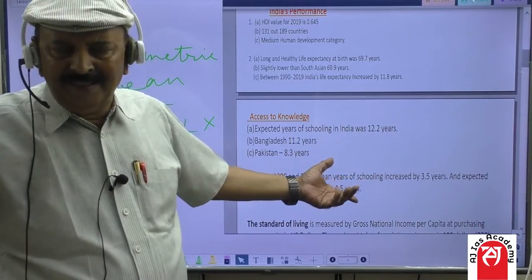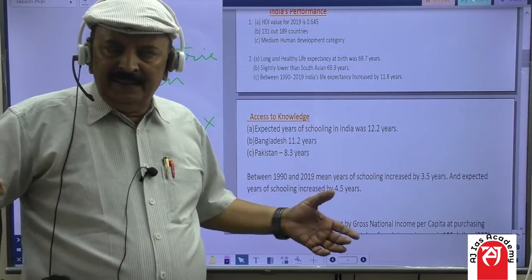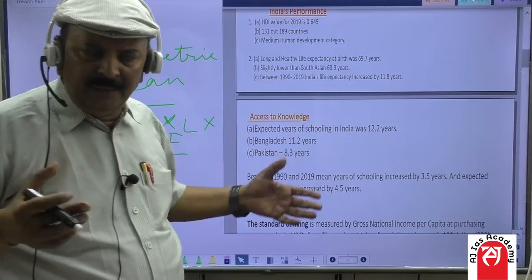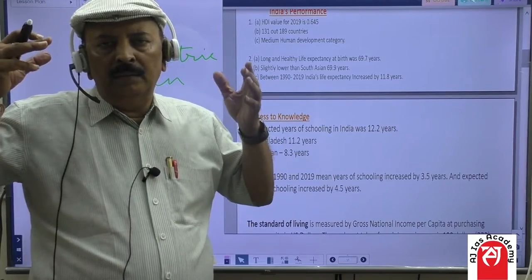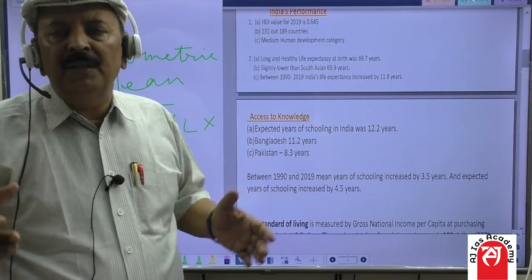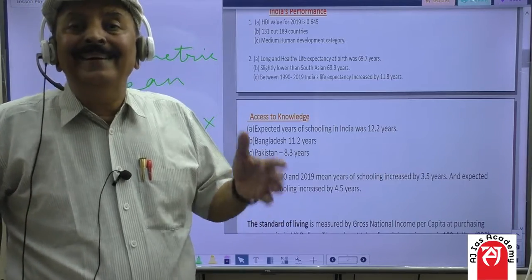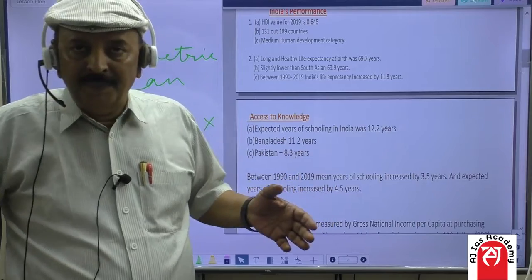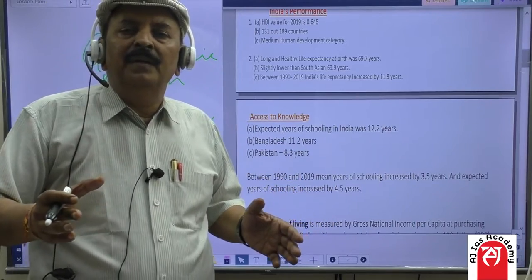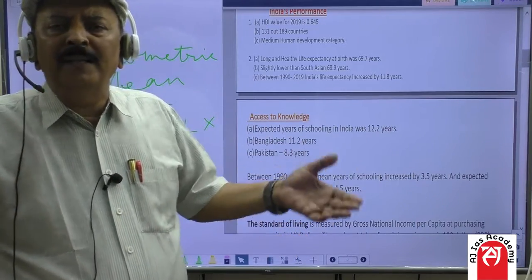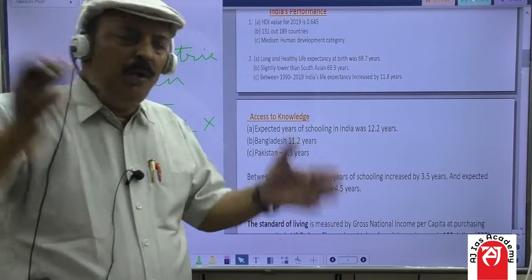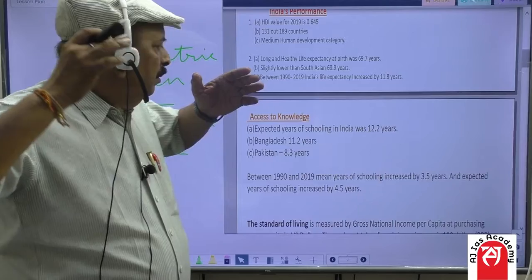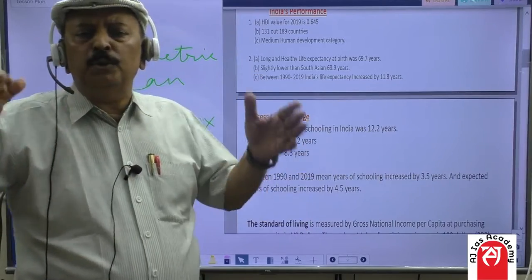What does this indicate? It indicates that in terms of access to knowledge or education, Pakistan is very much lagging behind India. And this is also a cause of concern. Similar is the situation for Afghanistan. It also has fewer expected years of schooling.